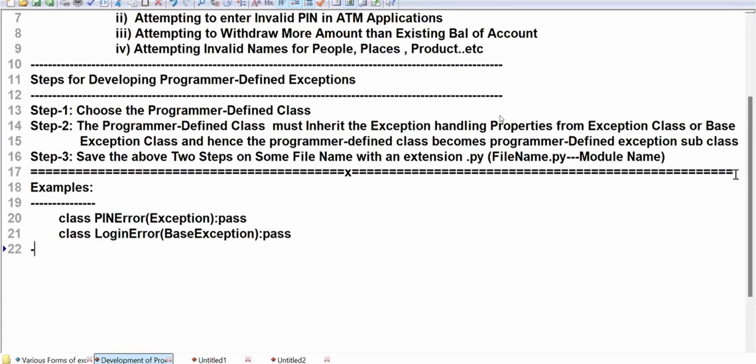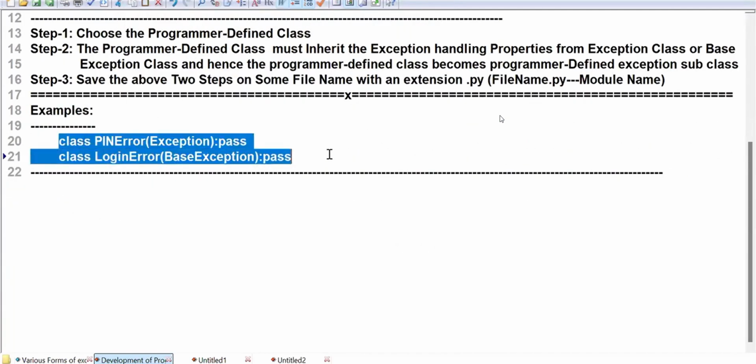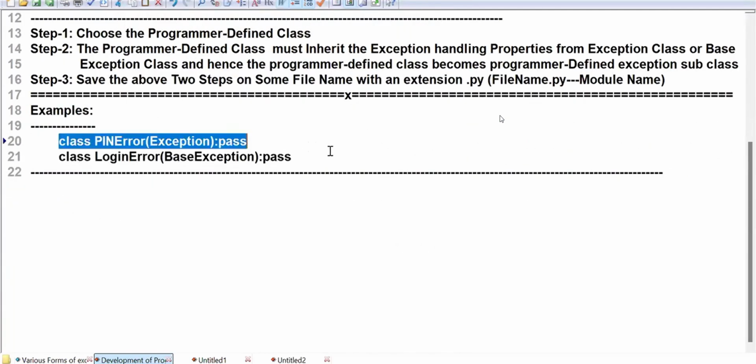We are not bothering about what the class definition is at this stage. Everything, I'm not worrying about it. I'm just worrying about how to define. When I come to the classes concept, I'll tell you once again what the definition of a class is. It's a total concept. I will explain. So it's not the time to talk about that entire thing. Now I'll move further.